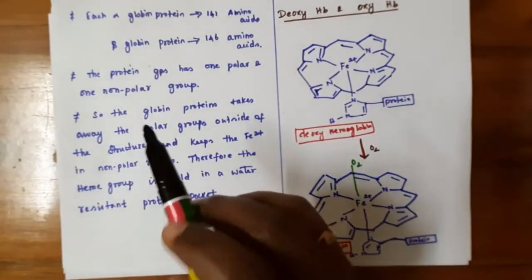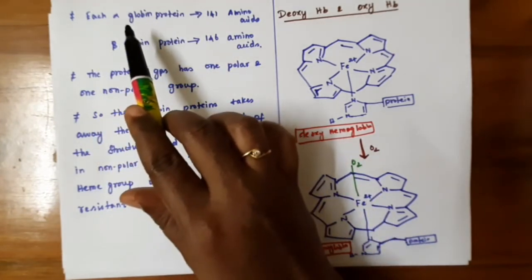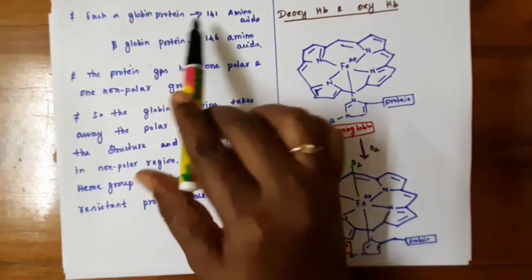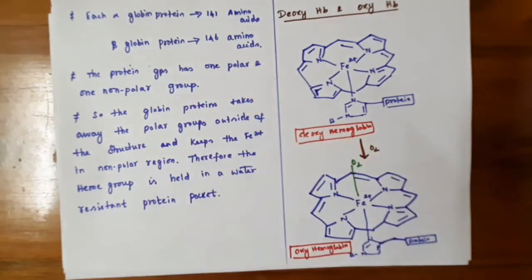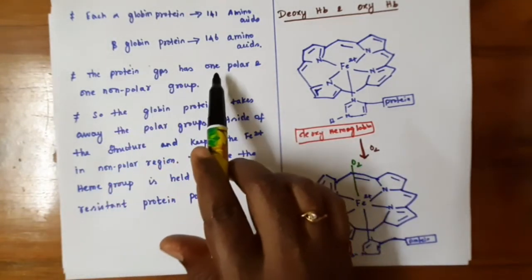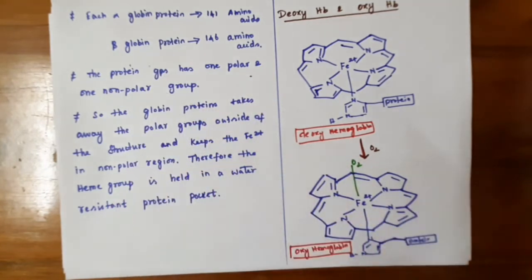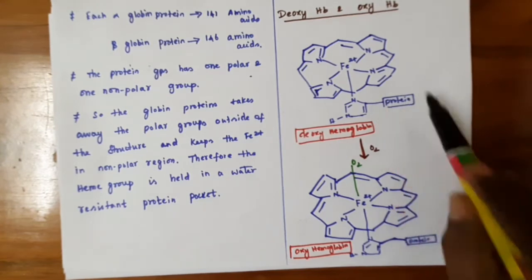In hemoglobin, there are 2 alpha and 2 beta globins. The alpha globin part is made up of 141 amino acids and the beta part is made up of 146 amino acids. This protein has both polar and non-polar groups. So the globin part attached to the heme contains polar and non-polar groups.